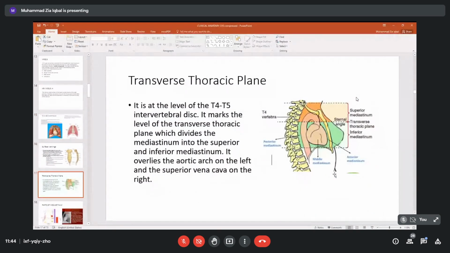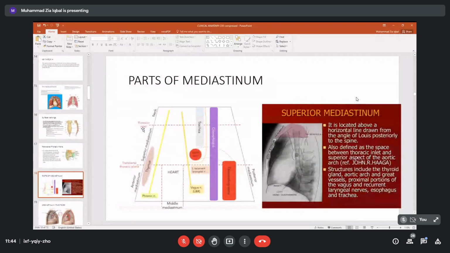To summarize, if we want to divide this portion theoretically, this is our neck region and this is the thoracic inlet. From here we see the sternal angle, and here we see the fourth and fifth thoracic vertebra. In between we draw a line from here to the sternal angle.